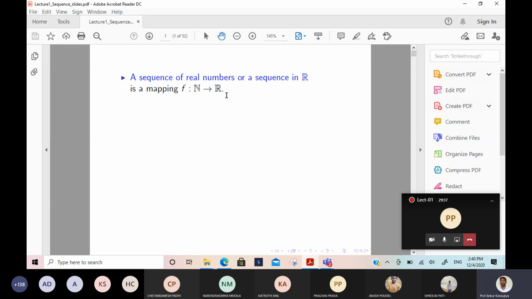If it is a vector, then it will become a sequence of vectors. If it is a matrix, then it is a sequence of matrices. It can be a sequence of functions, it can be anything. But in your course, it is only a sequence of real numbers. So the right hand side is a real number. So what this map will do, it will map the natural number to some real number.